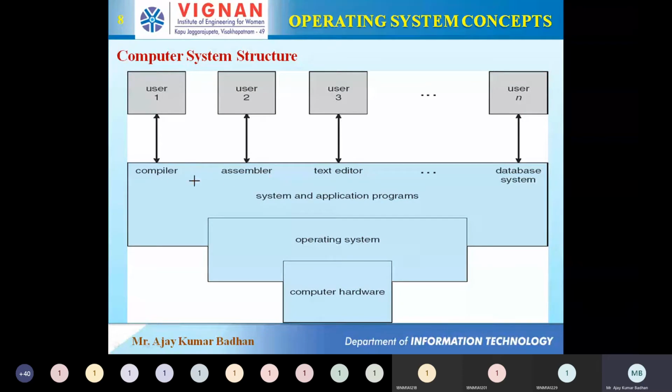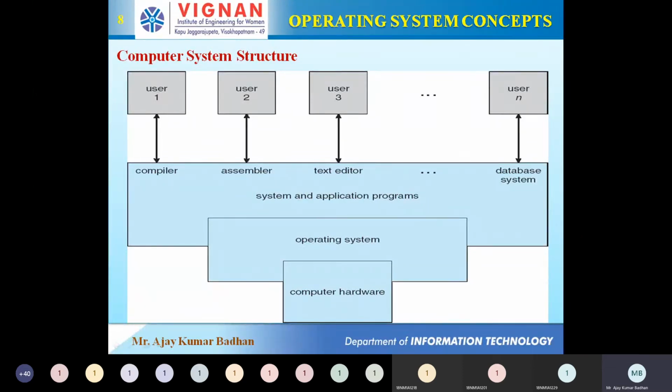Whenever you want to install a compiler, you get a compiler.exe file. When you double click it, you install it, and then you can use it in the form of an application. If you talk about MS Word, you get the extension .doc. So that is a kind of system program. But as an application, we use it for our convenience, for creating documents, for writing other things. All those things come under this.